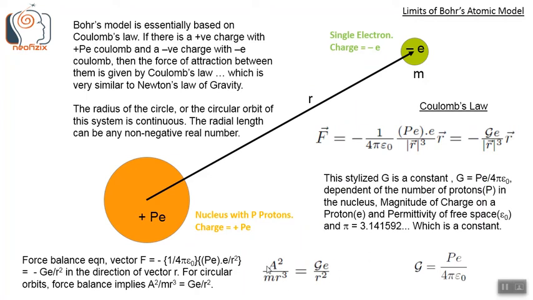A is determined by the state of motion. This stylized G is a constant. G equals P times e divided by 4 pi epsilon naught, where P is the number of protons in the nucleus, the magnitude of charge on a proton is e, and the permittivity of free space is epsilon naught, and pi equals 3.14 something, which is a geometric constant.